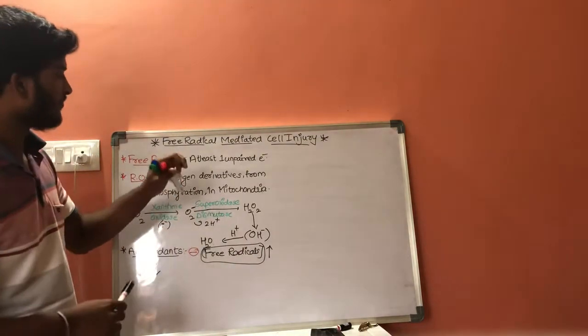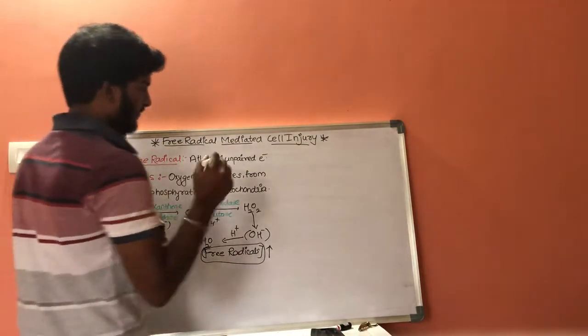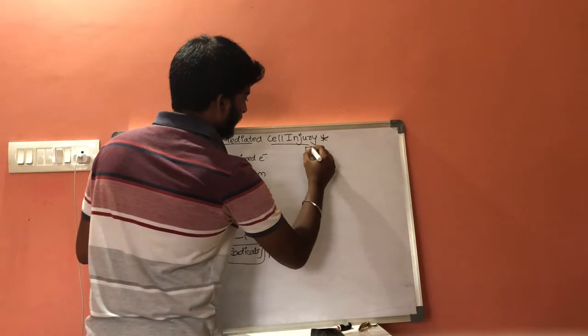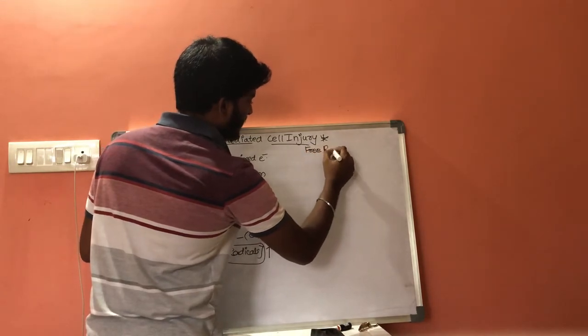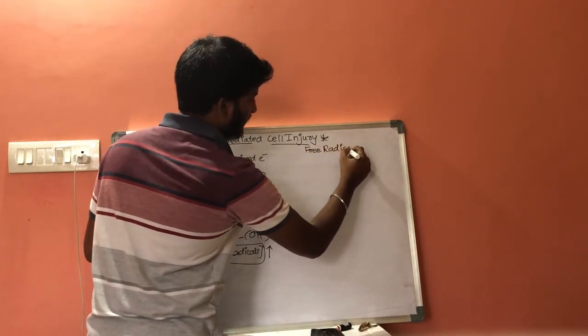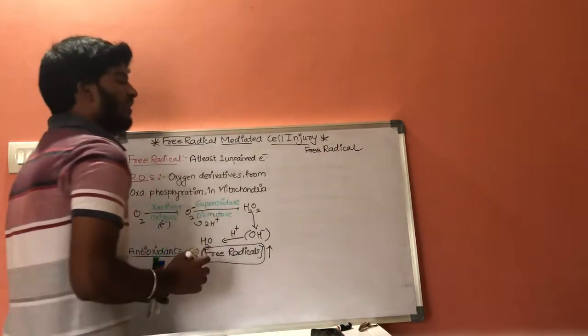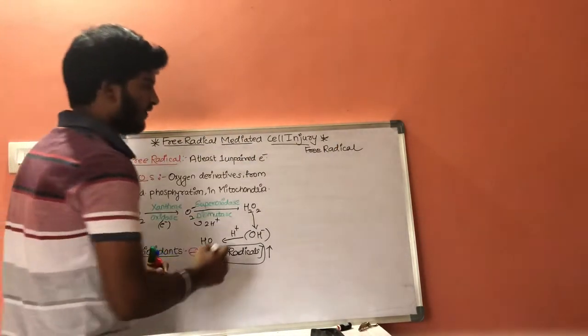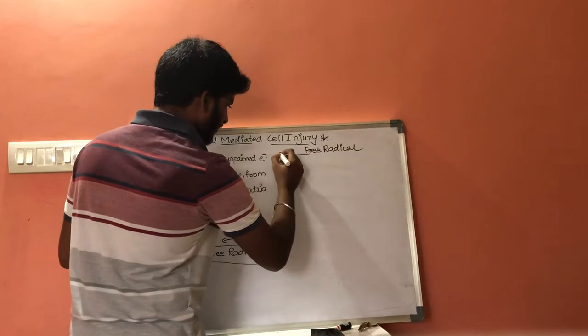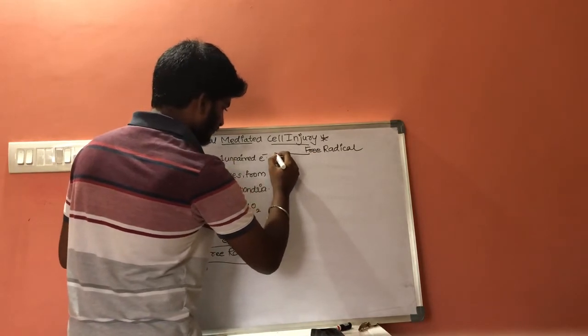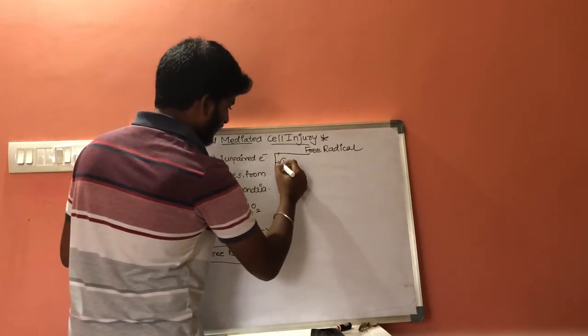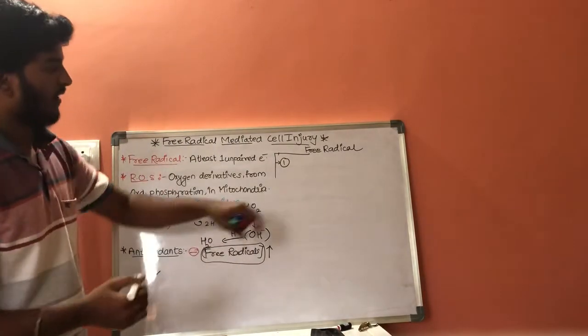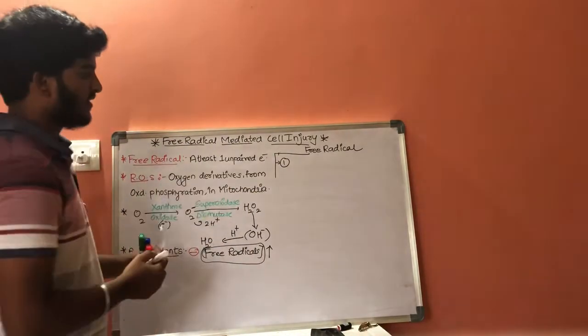Now, let us consider the action of free radicals. This free radical, first of all, will be acting on lipids.